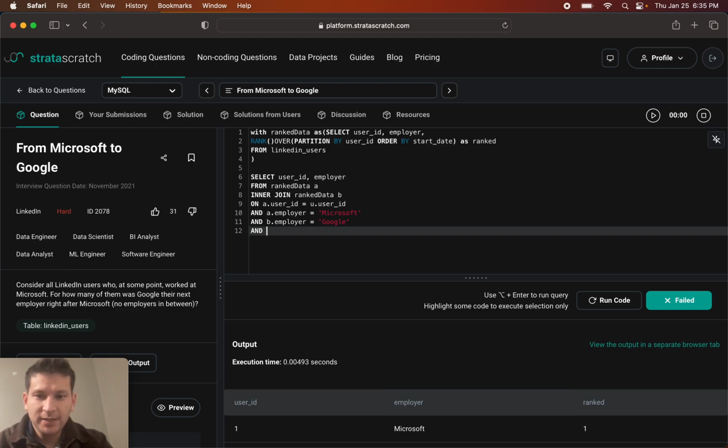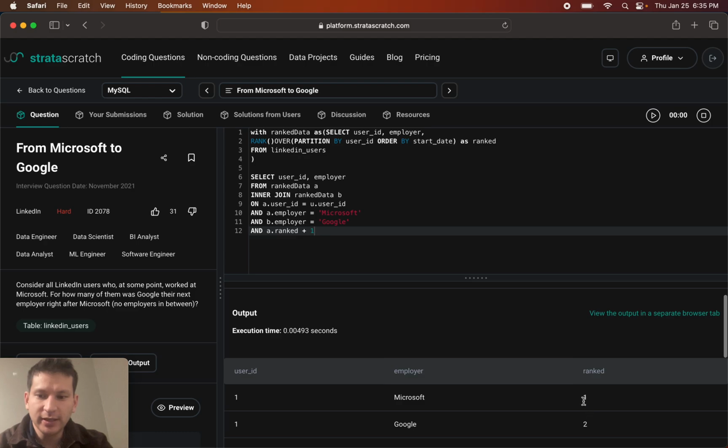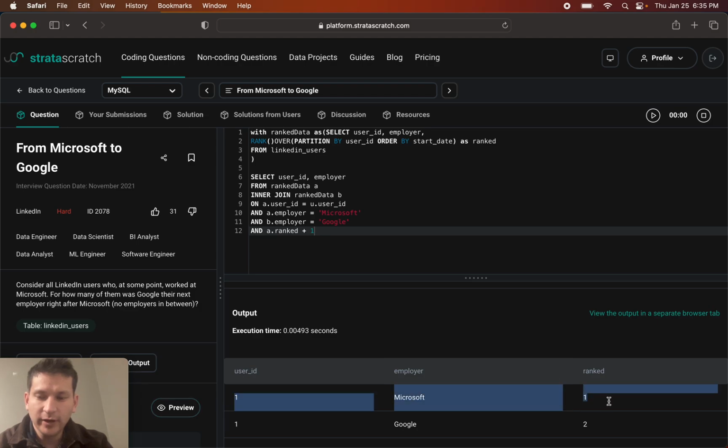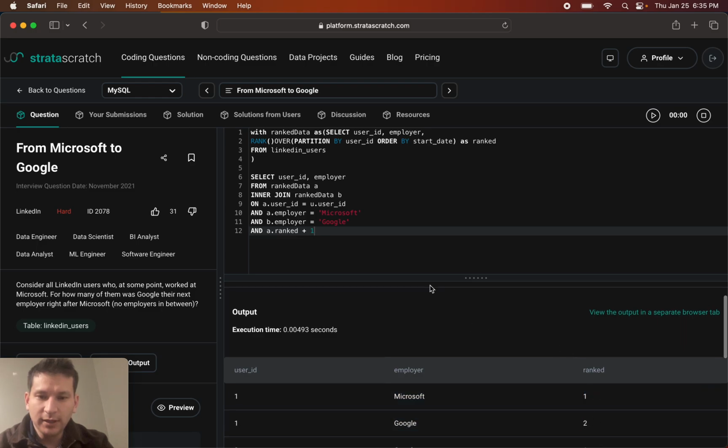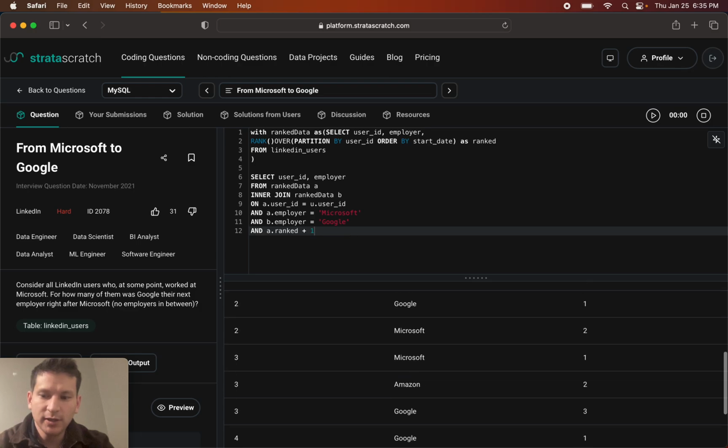And basically, the A.ranked plus 1. So basically, when this is scanning, it finds Microsoft, right? And then this is Google, but the A.ranked plus 1 is equal to B.ranked.